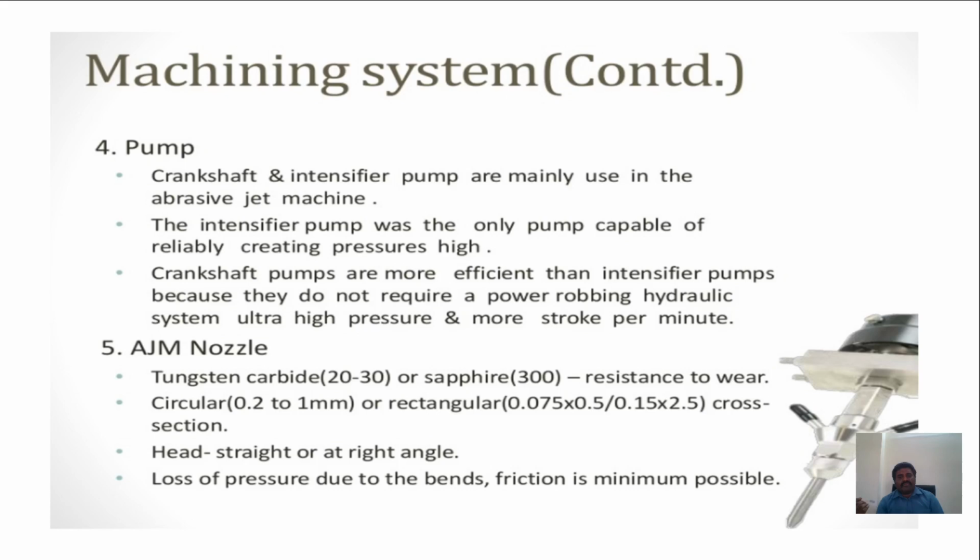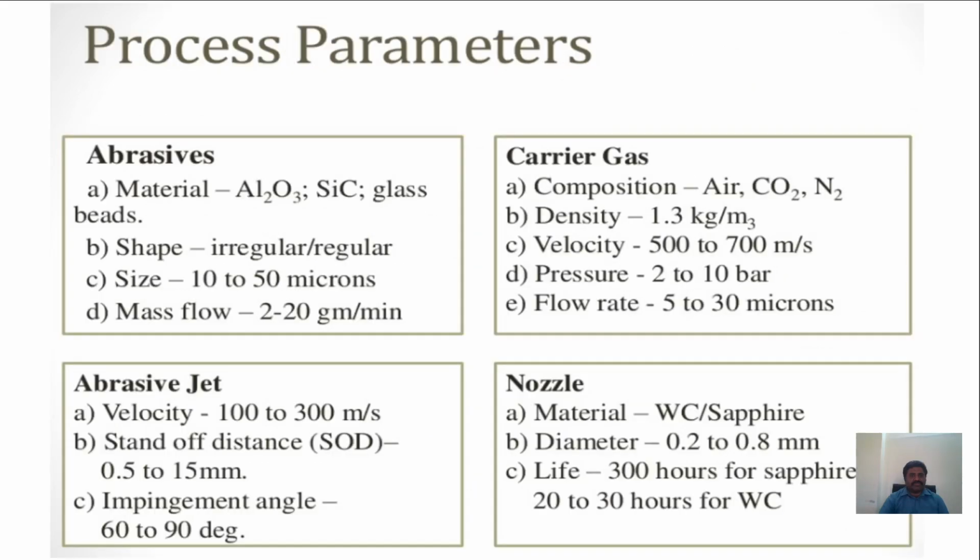Here the process parameters are metal removal rate, geometric and surface finish of the workpiece, and the wear rate of the nozzles. These are influenced by the process parameters: abrasives, carrier gas, abrasive jet, and nozzle. For every equipment there is a process parameter. If I am using an abrasive, there is the carrier gas, the abrasive jet, and the nozzle. The abrasive material is aluminum, as I said a couple of minutes before also.